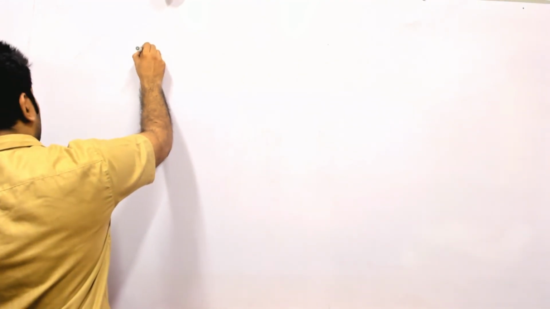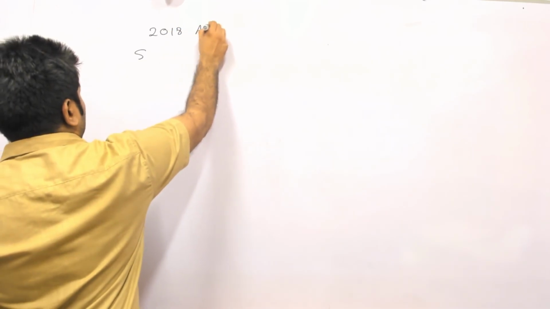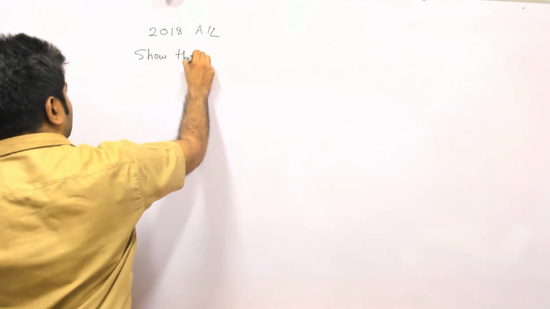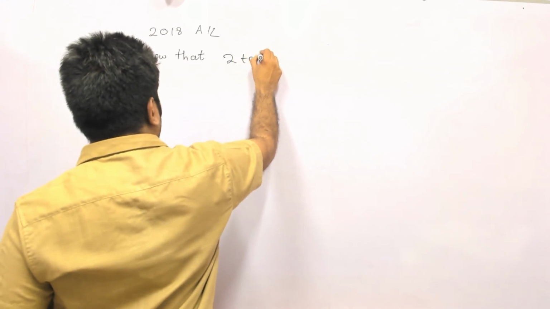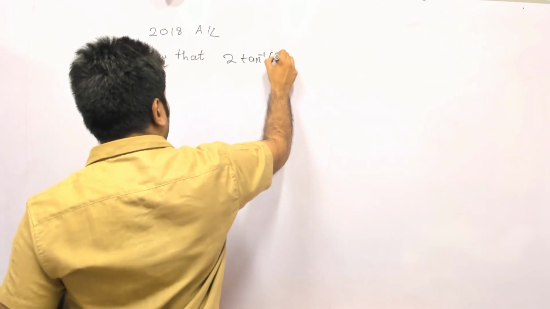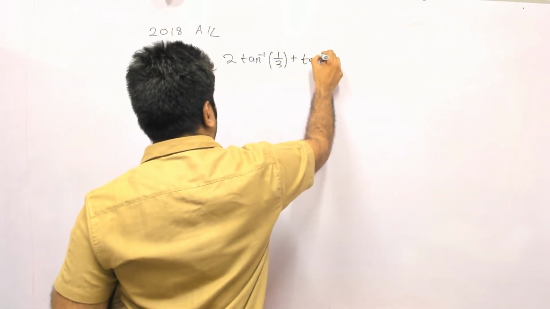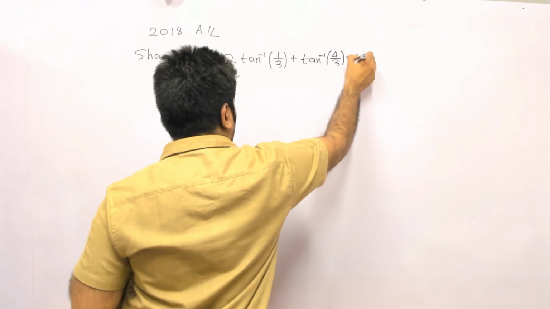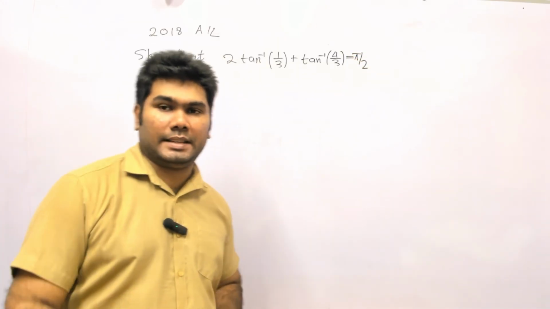So they want you to show that 2 tan inverse 1 over 3 plus tan inverse 4 over 3 is equal to pi over 2. So we need to show that. Okay, so we have to show that.